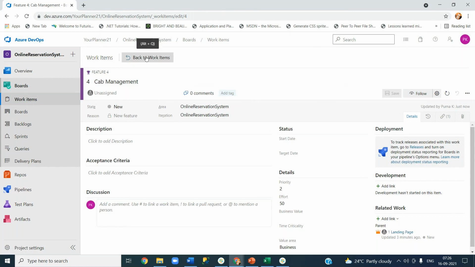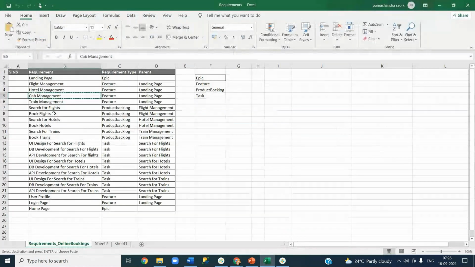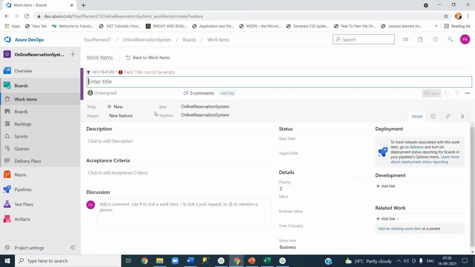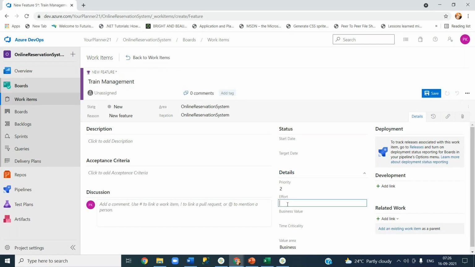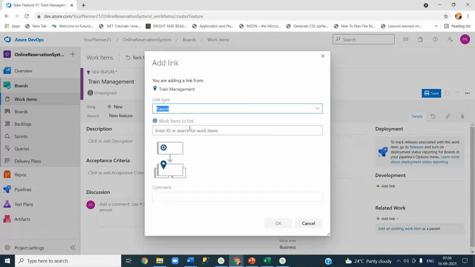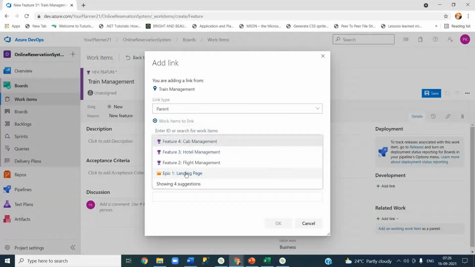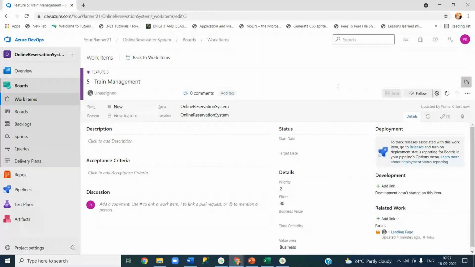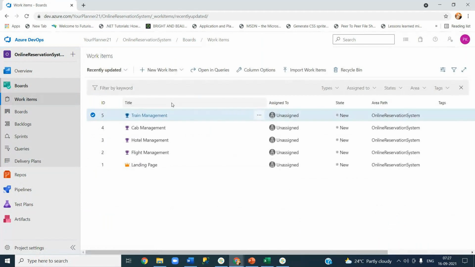Okay, and we have one more feature, right? Train management. Let's add this one as well. Feature, and let's give this effort as 30. Okay, and then add existing item. I'm adding it to Epic, which is a landing page. Okay, save it. So now you added an Epic and features basically.